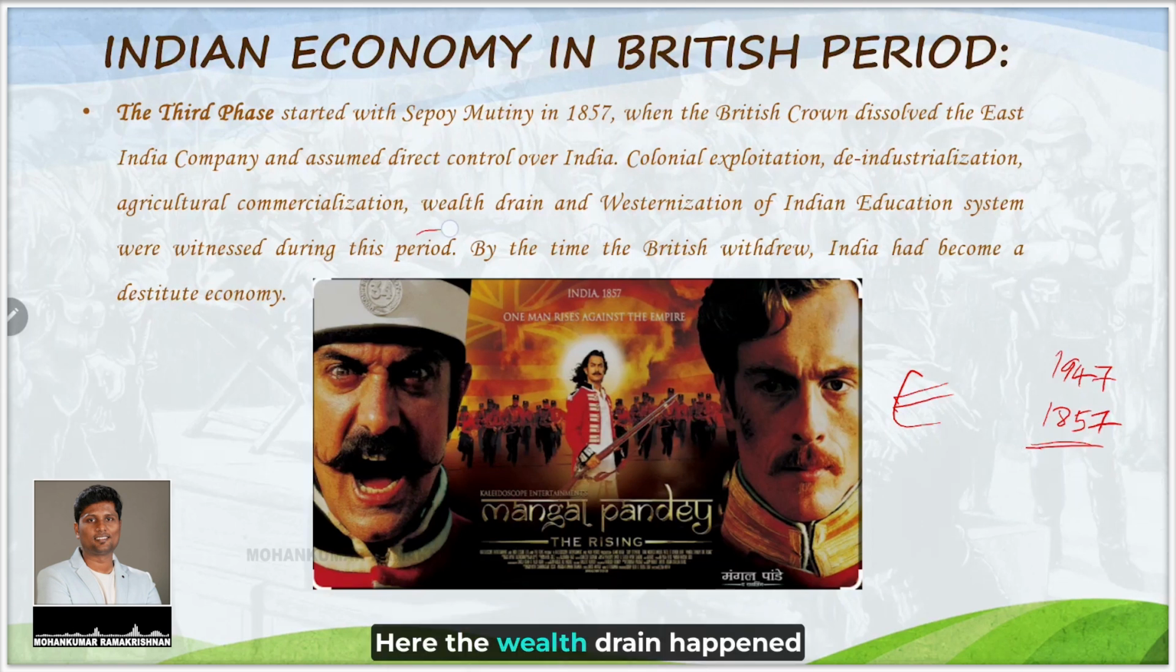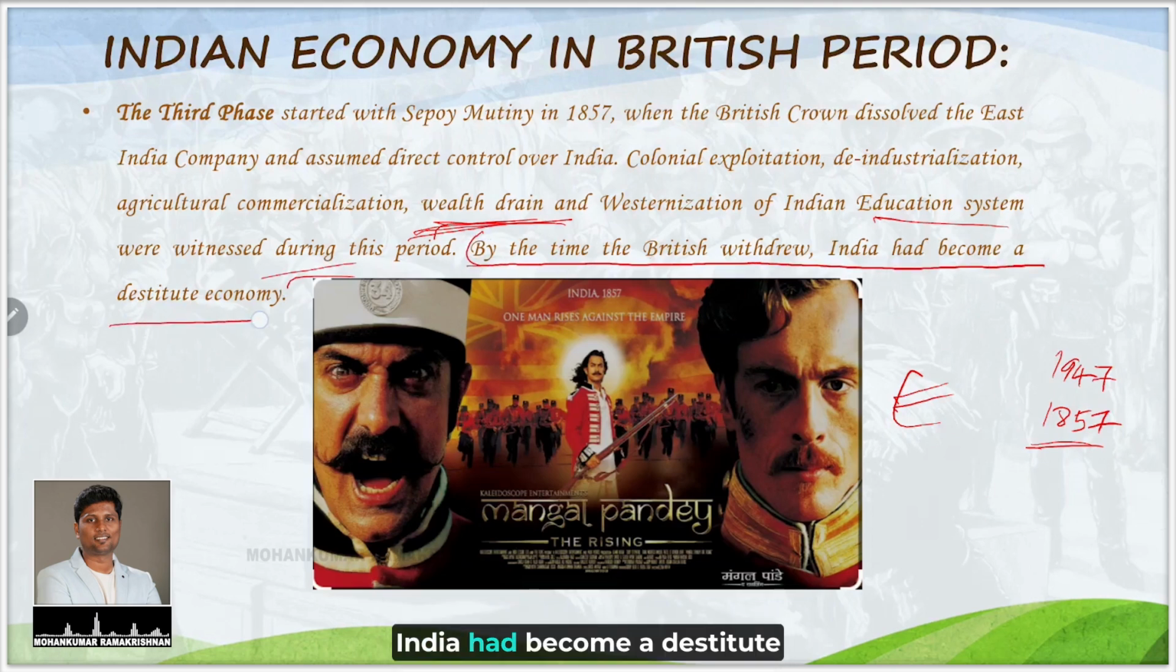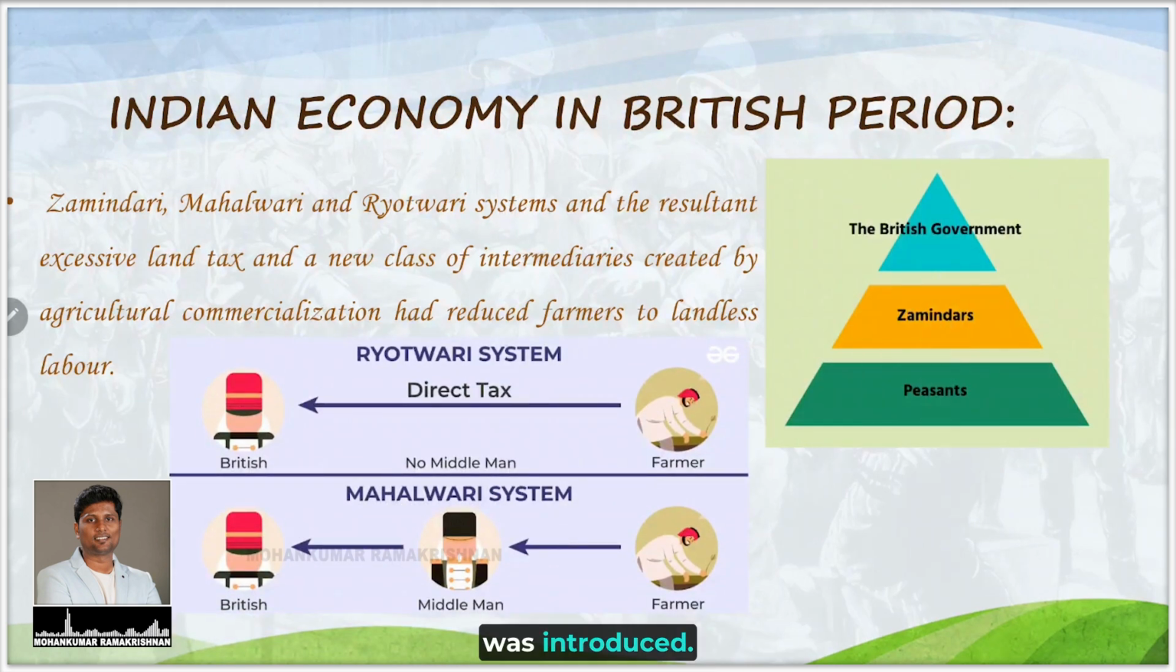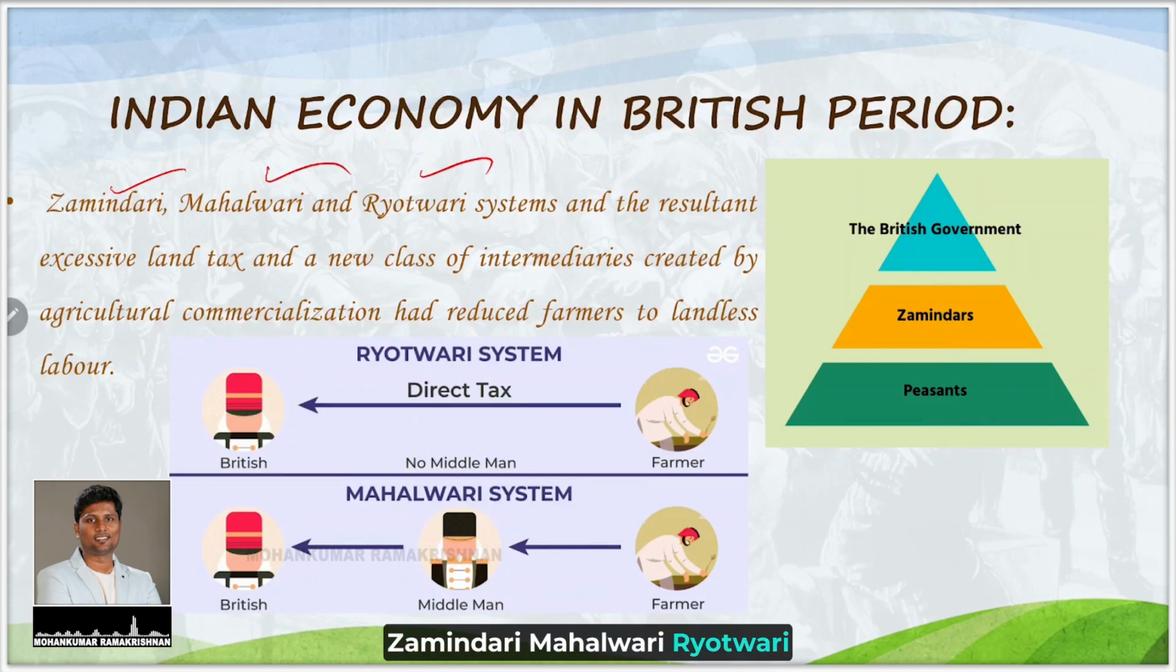Here, the wealth drain happened and westernization of the Indian education system was seen. Look at this line: by the time the British withdrew, India had become a destitute economy. I said a bad taxation system was introduced. How did they introduce this? Zamindari, Mahalwari and Ryotwari systems. In the Zamindari system, there will be a big landlord called a Zamindar. He will collect the taxes from the public. In the Ryotwari system, the farmers directly pay their land tax to the British.